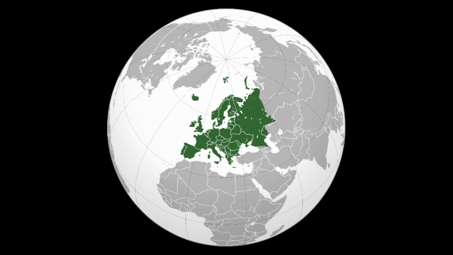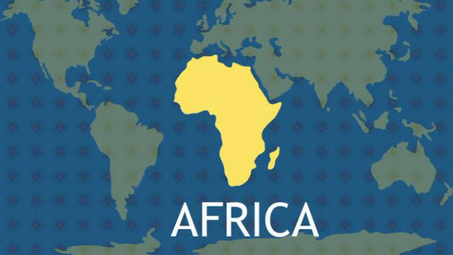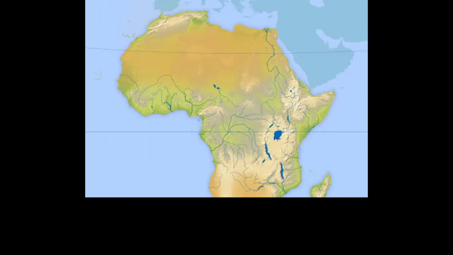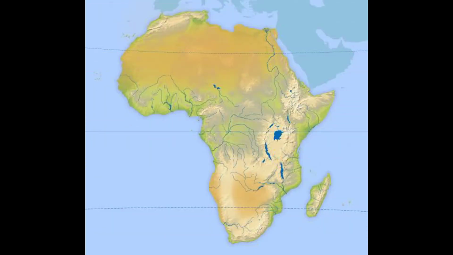Now let us see our third continent, Africa. It is the second largest continent after Asia. The equator of 0 degree latitude runs almost through the middle of this continent. The large part of Africa lies in the northern hemisphere. In this continent, the Tropic of Cancer, Equator and Tropic of Capricorn pass.